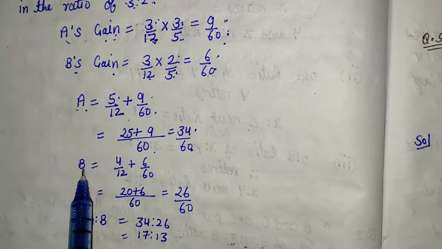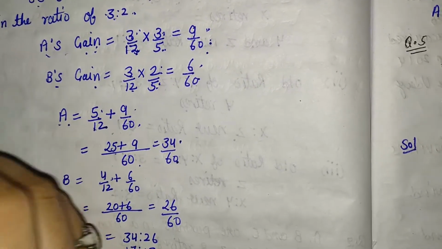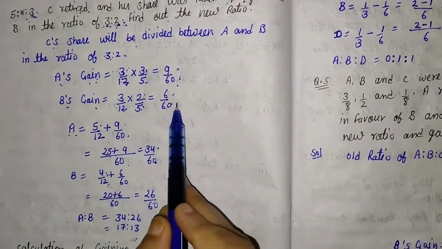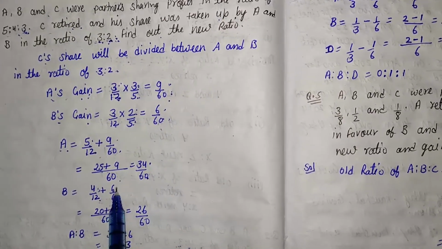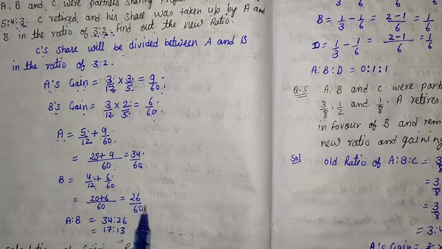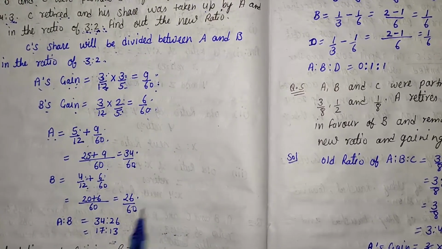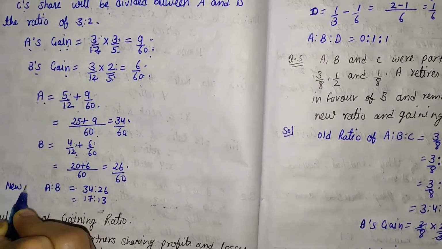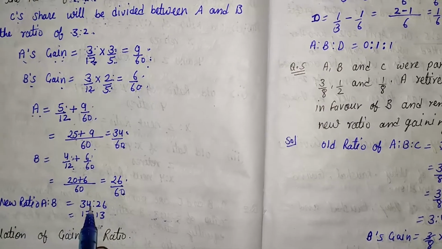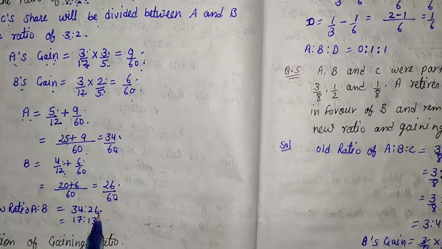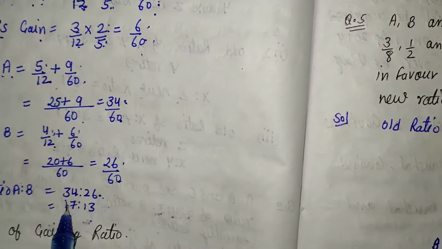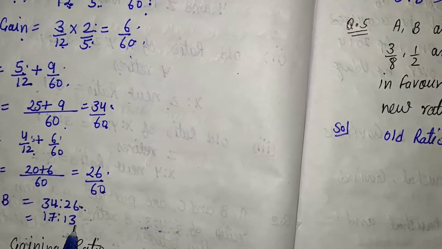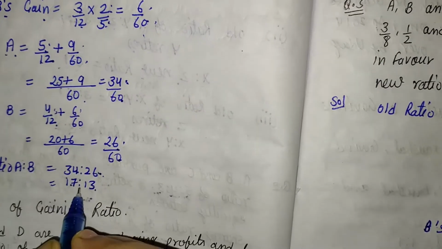Same as B. B's old share is 4 upon 12, and B is also in gain, 6 by 60. After solving this we are getting 26 upon 60. So here 34 and 26 is the new ratio of A and B. So the new ratio of A and B is 34:26. The common factor here is also 2. So we divide both by 2, so that it is 17 and 13. So the new ratio becomes 17:13.